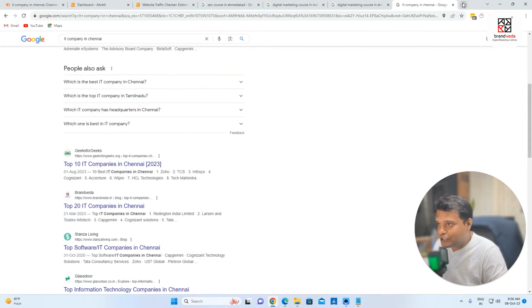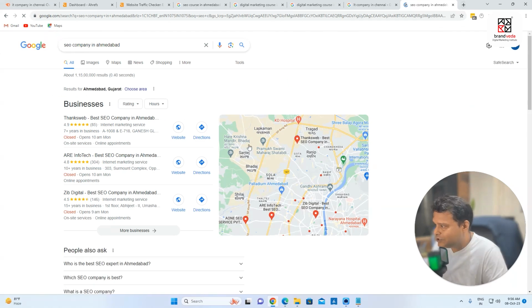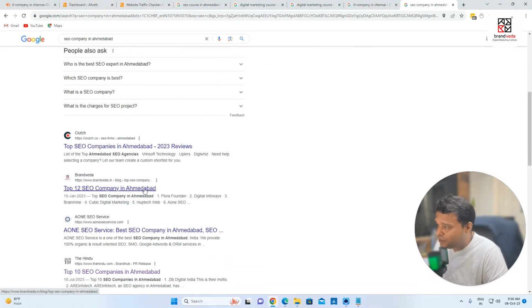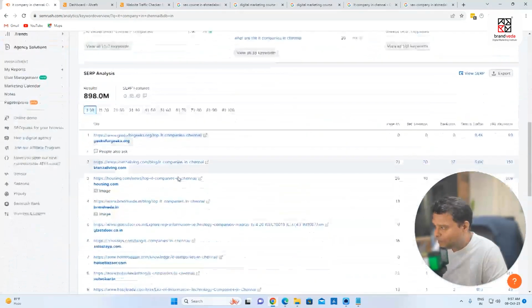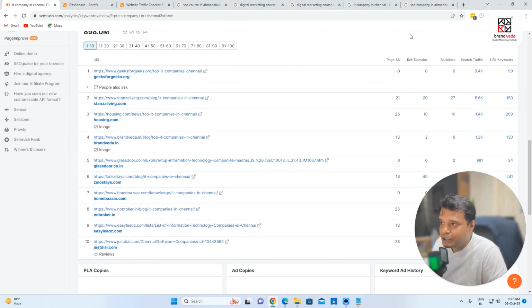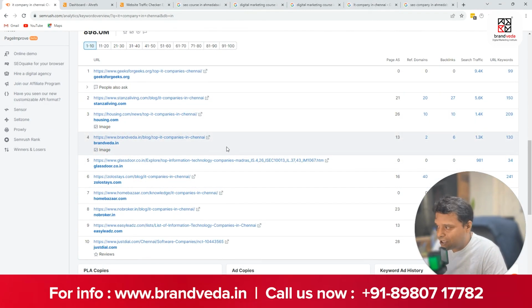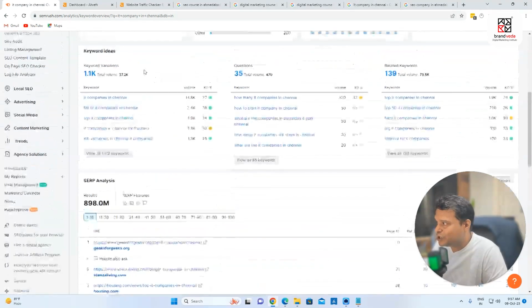I can also search for, let's say, SEO company in Ahmedabad. You can see Brandwidth is ranking at number two as of now, page number one, second position. If I search these words and check the volume, IT company in Chennai has 14.8K volume. It's showing four as of now, but I guess they've not updated it. It's showing me IT companies in Chennai at number two as of now.